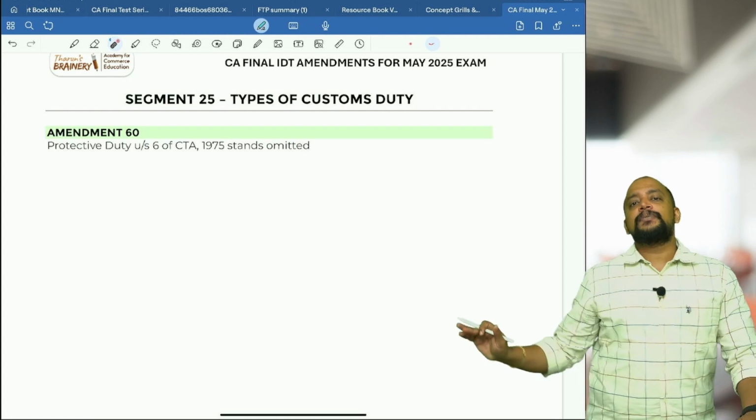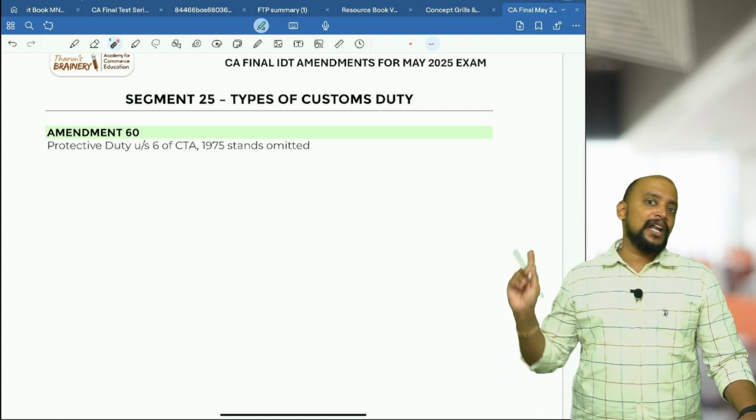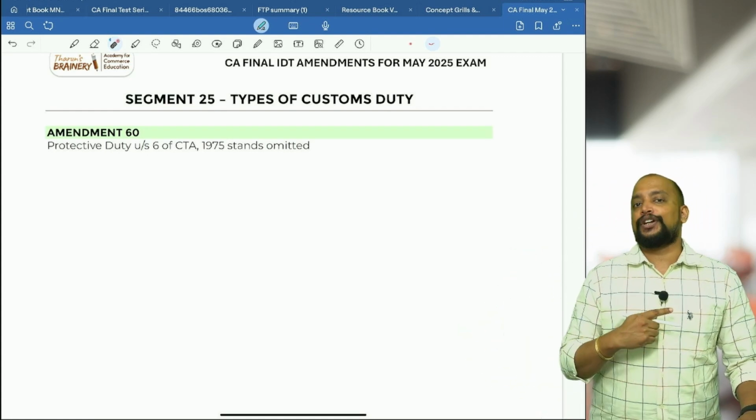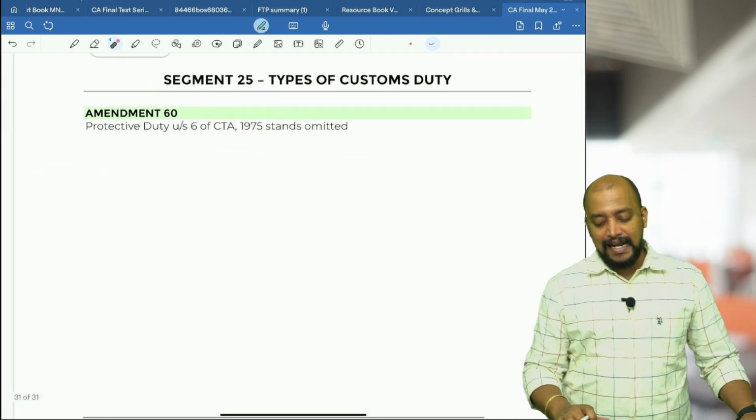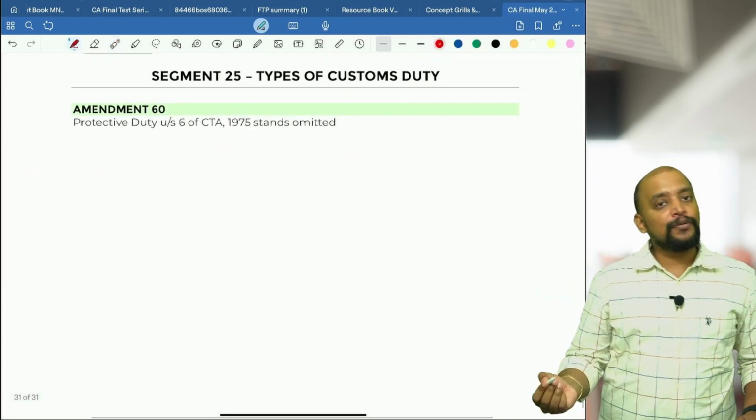So these are the various amendments that we have in GST. In customs there is only one amendment, that is removal of protective duty. So protective duty under section 6 of the Customs Tariff Act stands omitted. So now we don't have any provision.